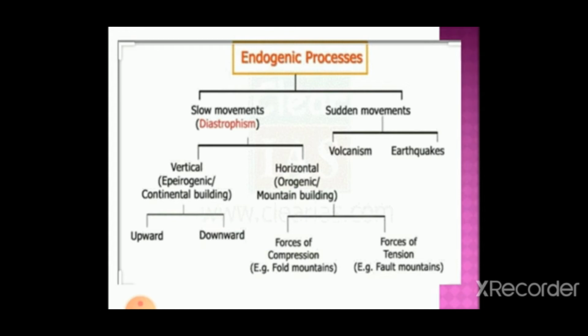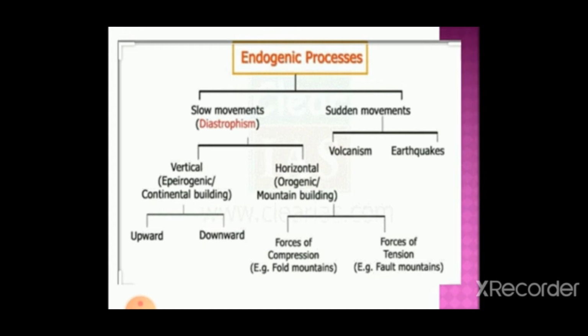Now, moving to the second side, it is sudden movement. Volcanic eruptions, earthquakes, etc., are called sudden movement. So the vertical and horizontal movements are slow movements, and volcanic eruption and earthquake, which happen very fast and are usually considered destruction, are sudden movements.